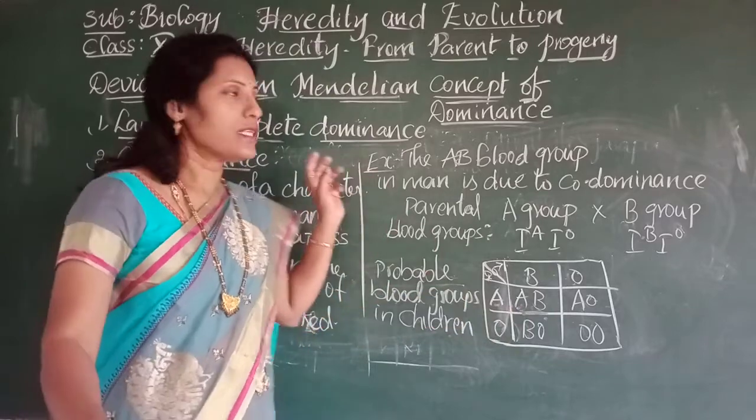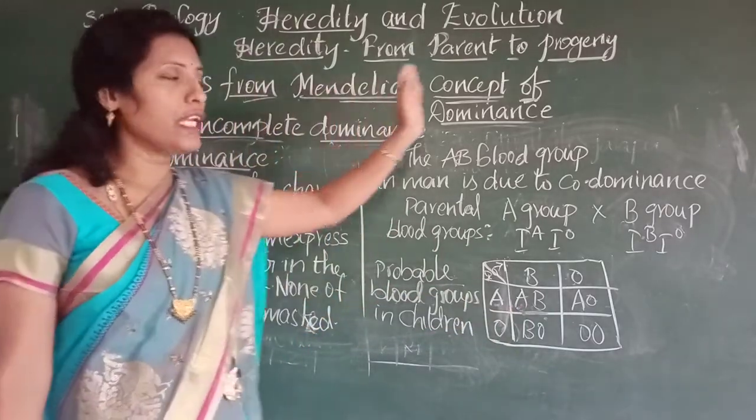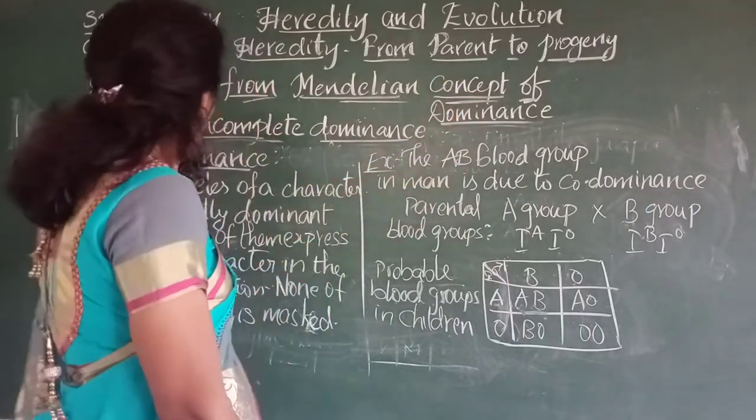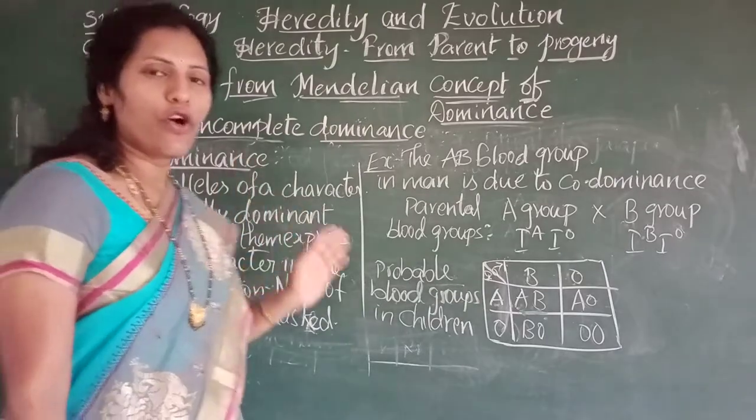So these are the two deviations from the Mendelian concept of dominance. One is incomplete dominance and the second is codominance.